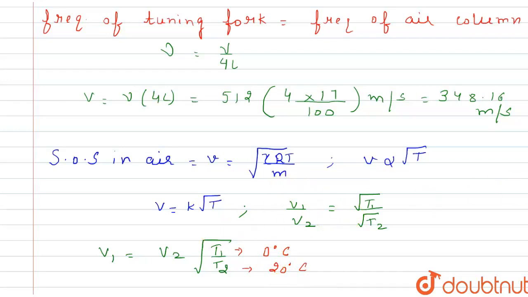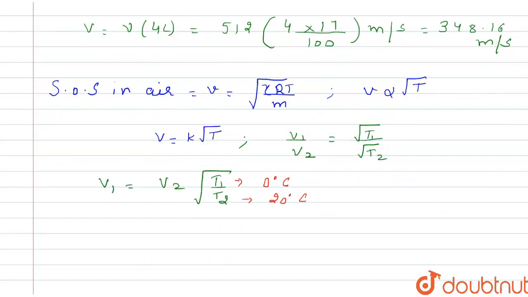So we do the calculations, and we get V1 is equal to 348.16 into root of 273 divided by 273 plus 20, where we change 0 degrees Celsius into Kelvin, which is 273, and 20 degrees Celsius into 273 plus 20, right?